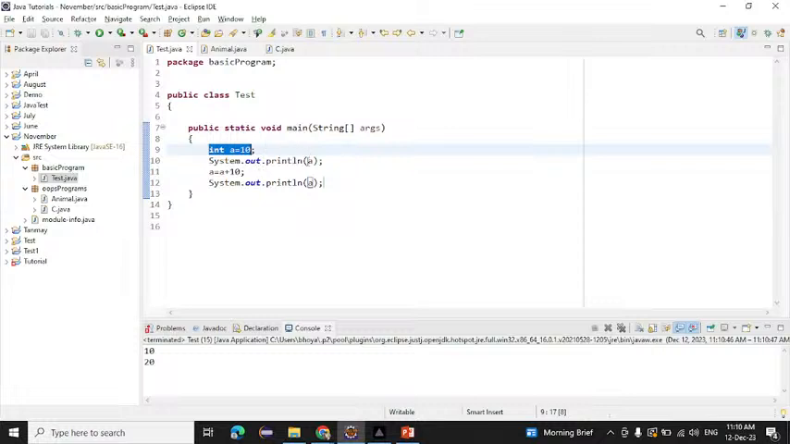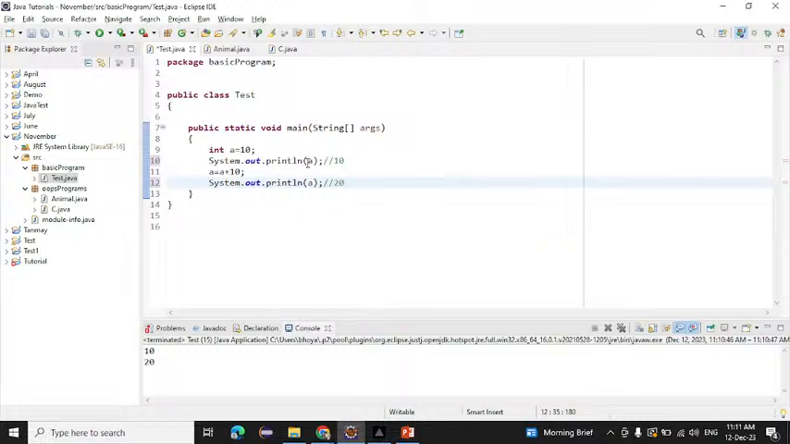First, what is the value of a here? That is 10. What is the value of a here? That is 10. After that, it is changing from here: a equals a plus 10. What is the value of a here? 10 plus 10, 20 is stored into this a. What is the value of a now? That is 20. My value of a is changing now.